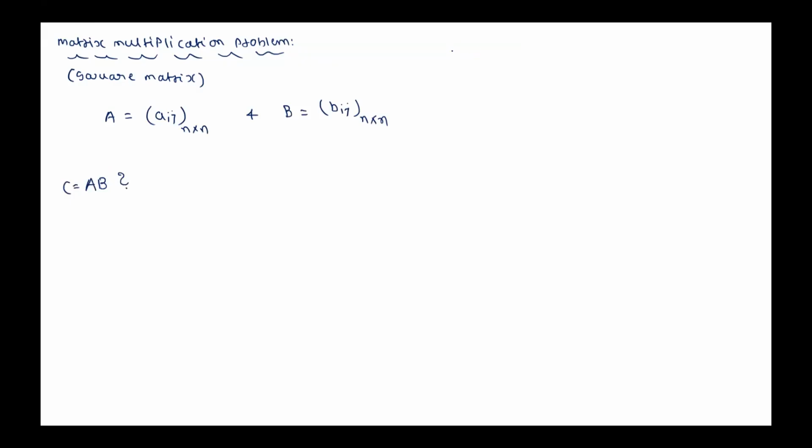When matrix multiplication is possible, one matrix is A, one matrix is B. When can we find the product AB? What is the condition it has to satisfy? The number of columns in the first matrix A should be the same as the number of rows in B. Then only multiplication is possible. That is in general, but for square matrices that condition is automatically satisfied.